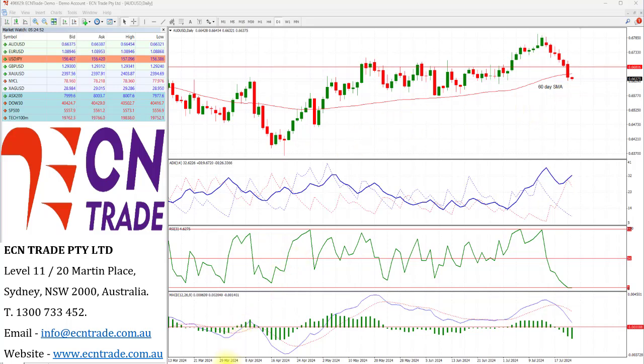So let's see if we can get a bullish response, as the dollar index, which measures the greenback strength against a basket of 6 major currencies, was flat at 104.30. With the local economic calendar light, this week's main attraction will be the release of the core personal consumption expenditures, or the PCE, price index, which is the US Federal Reserve's preferred inflation measure, and the release is on Friday.